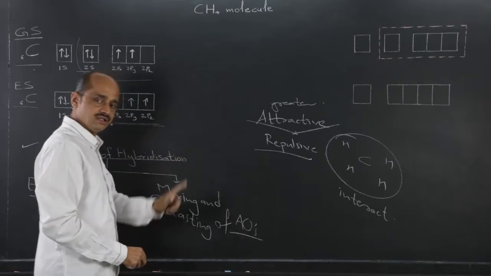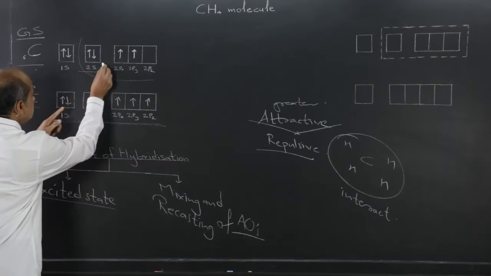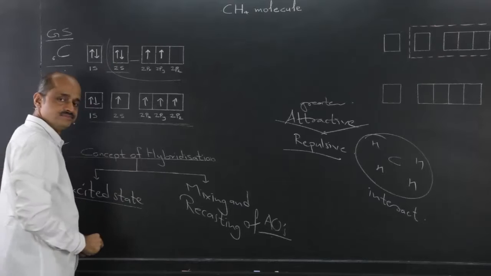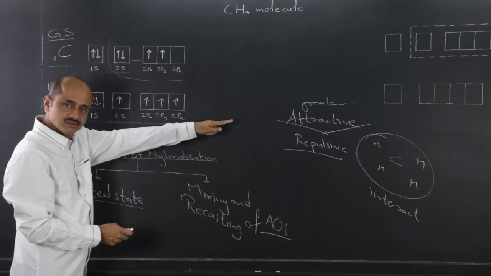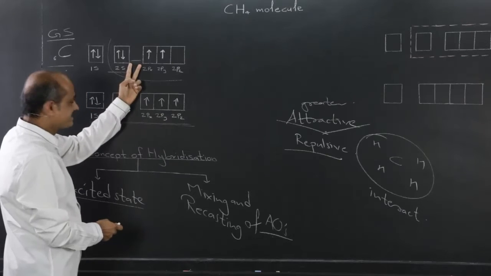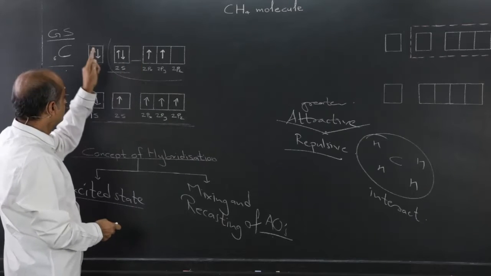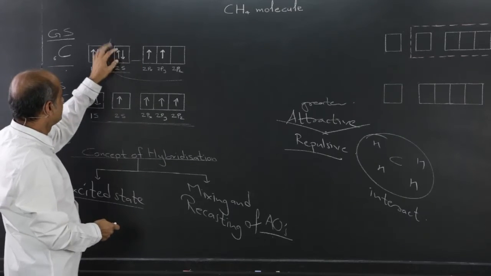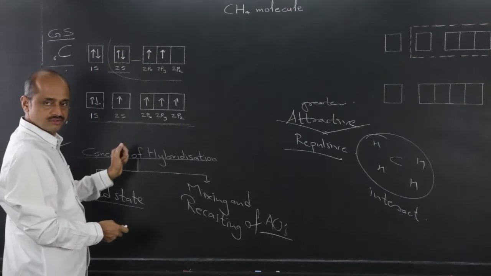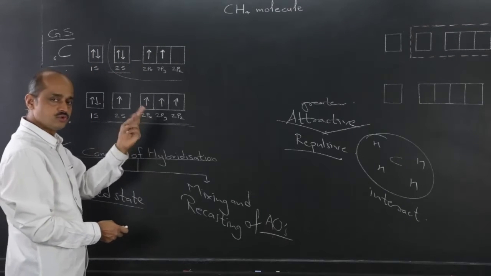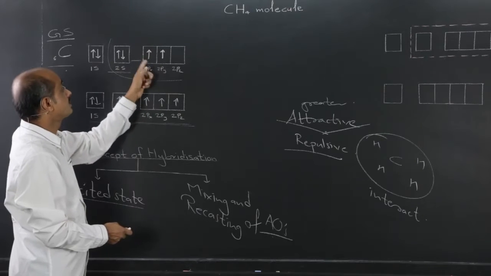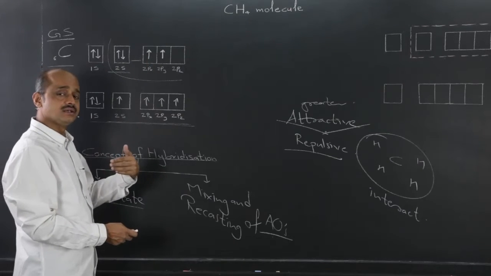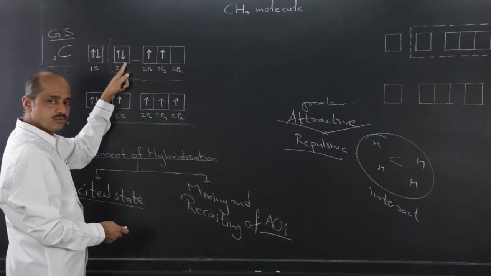That difference in energy in this case is greater than this gap, and therefore that difference in energy which exceeds this gap is enough to increase the energy of one of the two electrons. That electron, one of the two, which one? Which has spin parallel to these two electrons. That energy is enough to split and promote.